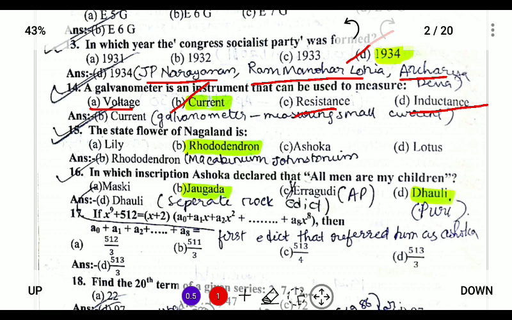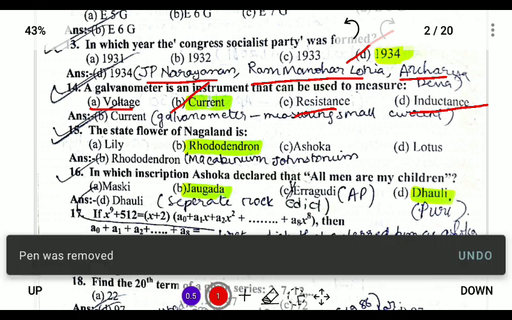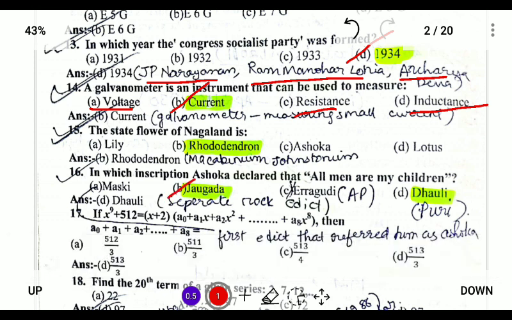In which inscription did Ashoka declare that all men are my children? Ashoka declared that all men are his children in the Dhauli inscription, in Puri, Orissa. Erragudi is in Andhra Pradesh, and there is also Maski. So the answer is Dhauli.